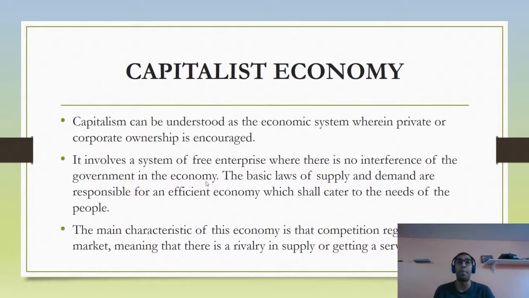The closest example to a capitalist economy we have is the United States of America, where the government applies the principle of limited government, which means they do not try to interfere as much as possible in the working of corporate firms and companies. This is so they can expand and grow themselves without regulation and laws which will limit their growth. But in reality, it still is not a capitalist economy. It is the closest version we have because the government does still pass laws to help others and to regulate corporate ownership.